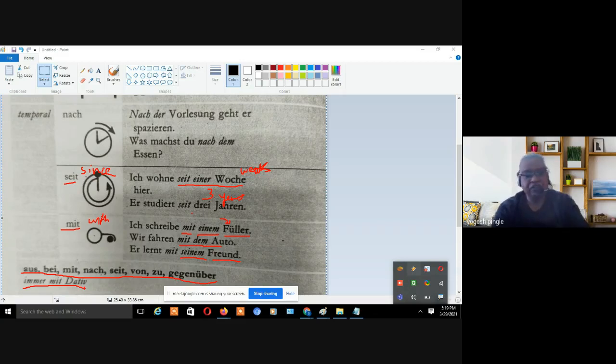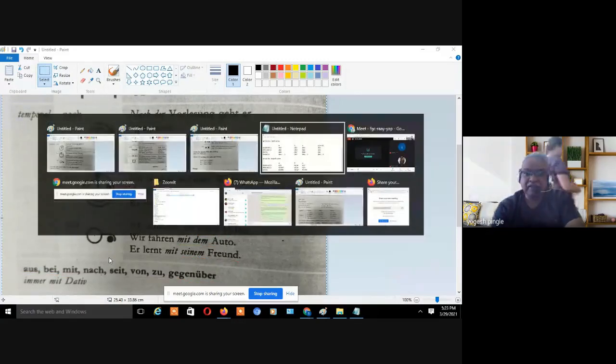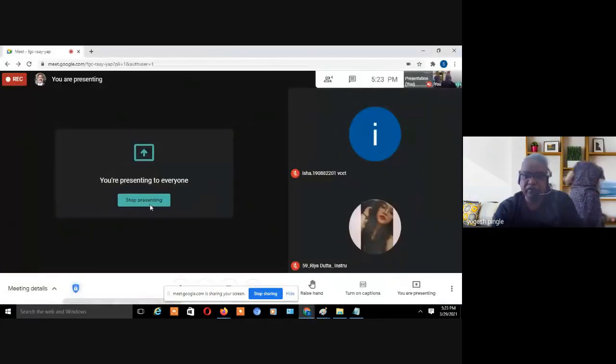And we have also studied the different kinds of prepositions with accusative form, right? So in today's lecture we have seen very important things. The first thing is the forms of the articles, like nominative, accusative, and dative, of the definite and indefinite article.